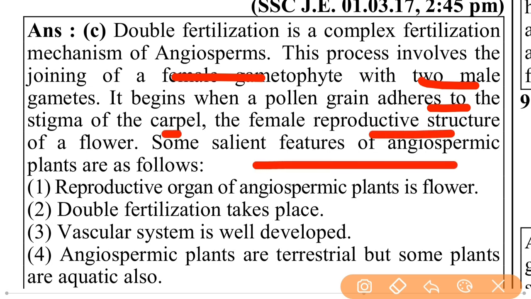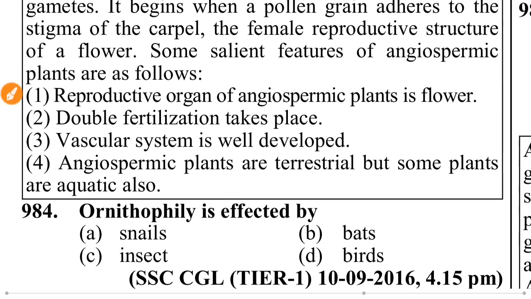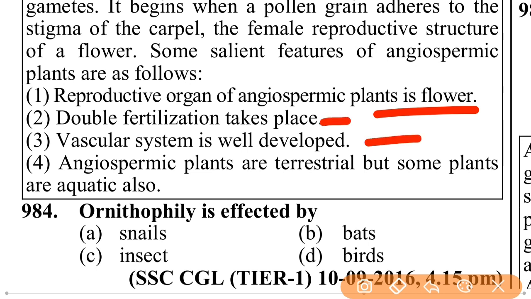Some salient features of an angiospermic plant are as follows. Reproductive organ of angiospermic plant is flower. Double fertilization takes place. Vascular system is well developed. Angiospermic plants are terrestrial, but some plants are aquatic also.